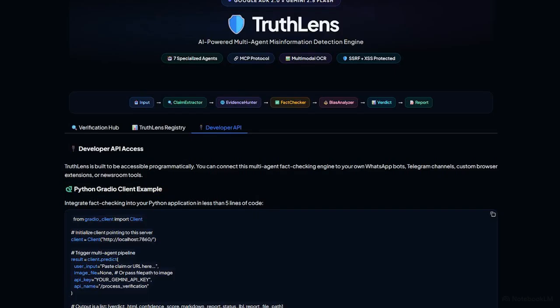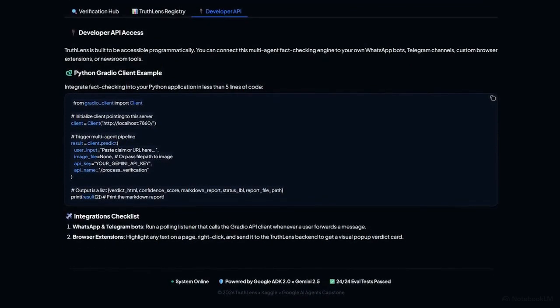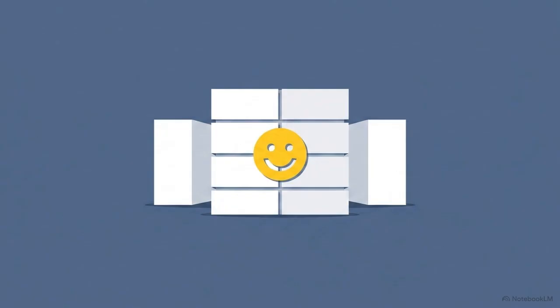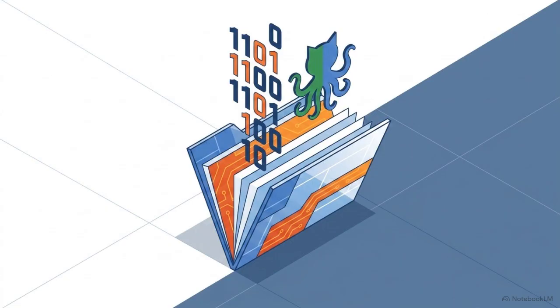TruthLens is also fully programmable. As this developer view shows, you can use a Python client to integrate the fact-checking engine directly into your own Telegram bots or browser extensions in less than 5 lines of code. Looking at the deployment instructions here, the entire repository is containerized using Docker, making it instantly ready for scalable hosting on platforms like Google Cloud Run. The interactive demo is currently live on Hugging Face Spaces, and the full source code is available on GitHub for anyone wanting to deploy their own instance.